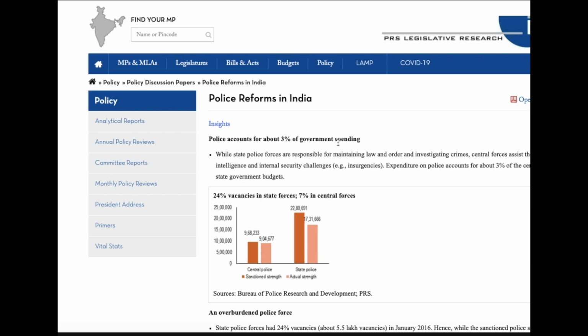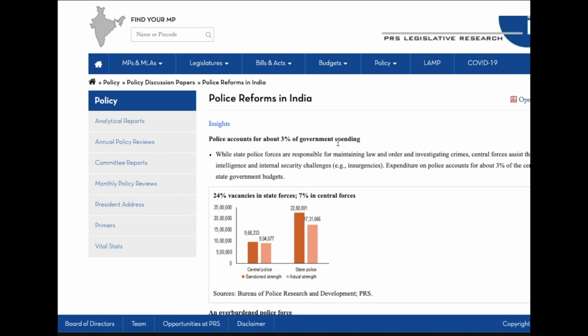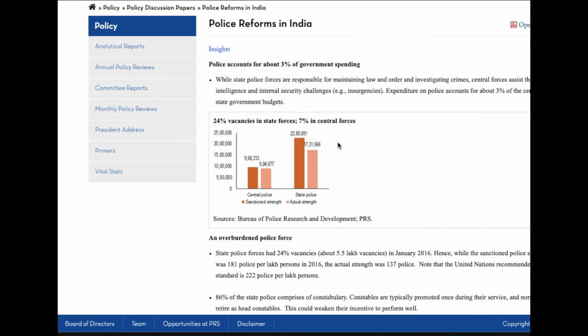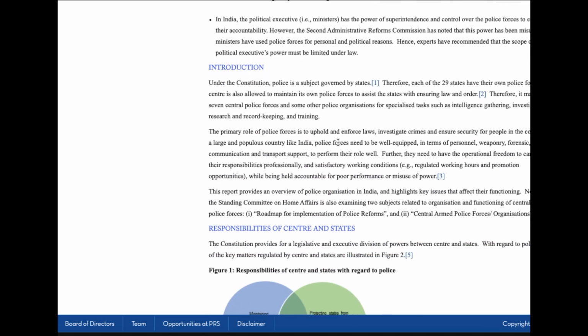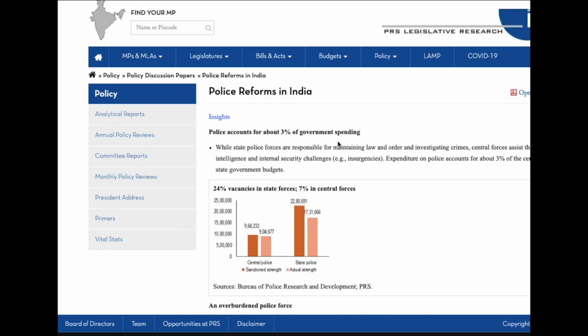For example, if you open a report on police reforms in India, it will discuss in short all the issues faced by the police and the recommendations for that. The content and the data provided in this are authentic, so it can be utilized directly for the examination and you don't have to refer to other materials for the preparation of these topics. So the notes can be helpful for the mains examination.